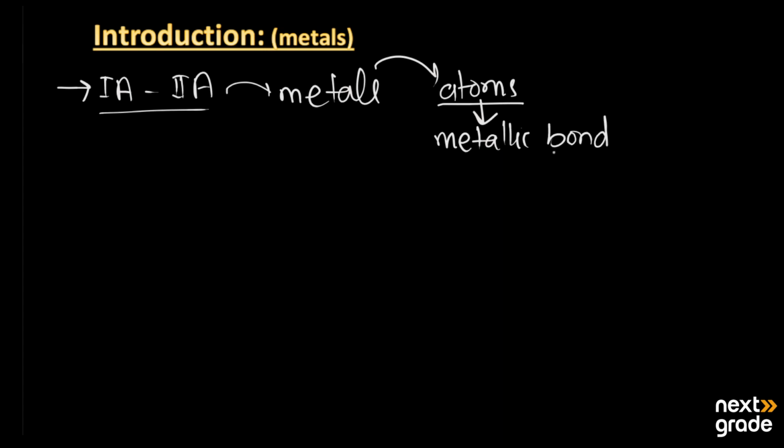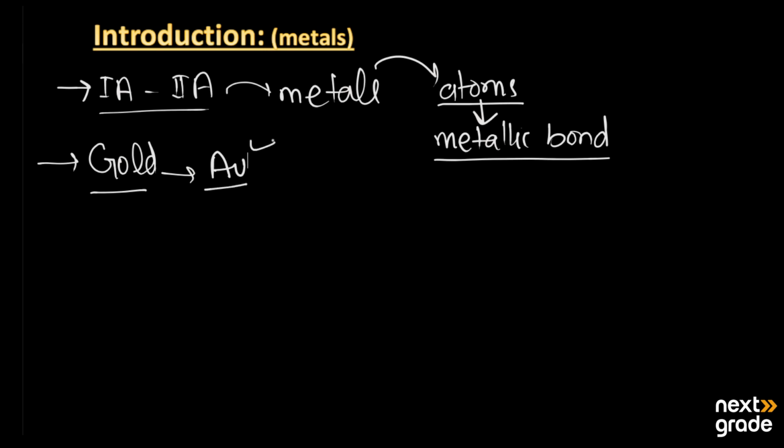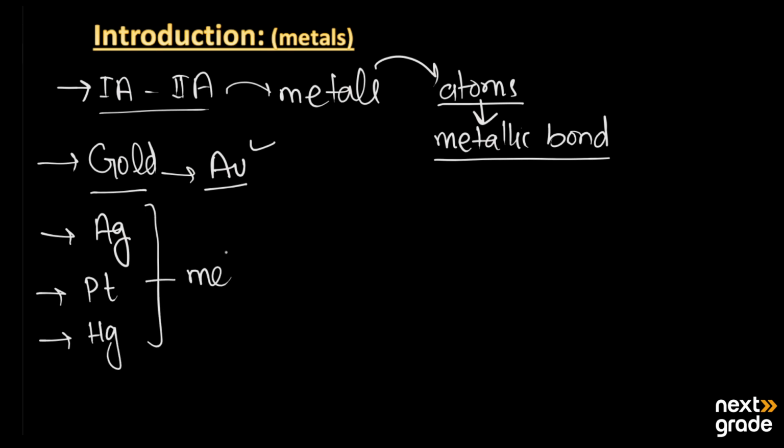And we have a lot of metals around us. For example, gold, which is used for ornaments and jewelry, is a metal, and its symbol is Au, that is aurum. Likewise, we have silver, platinum, and mercury. All these are metals, and here the atoms are joined together by a special force known as the metallic bond. So the properties of metals result from this type of bonding.